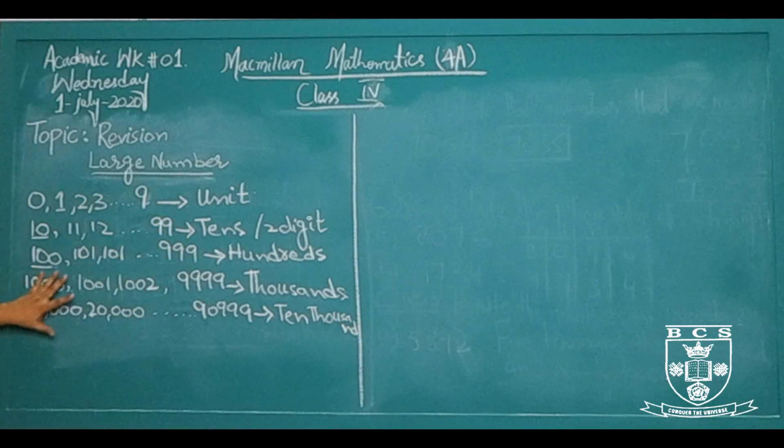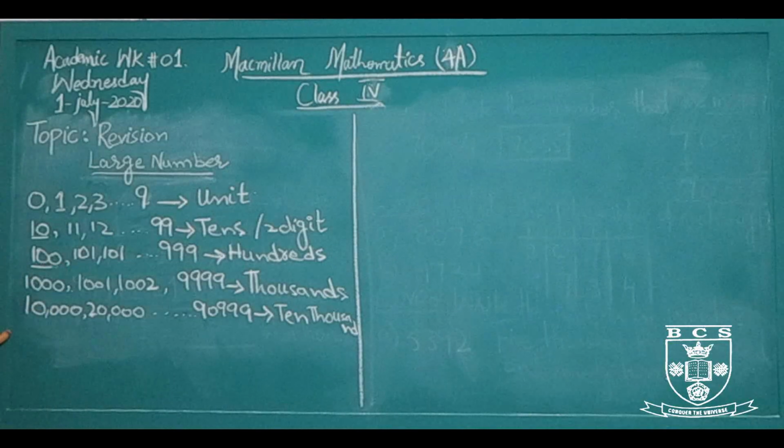Large numbers are not only 4-digit or 5-digit numbers, they are also in millions, ten millions.